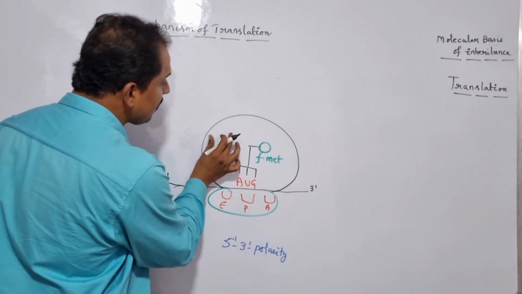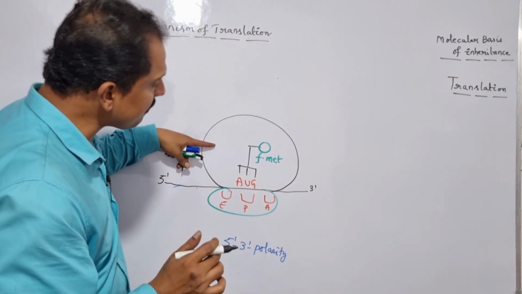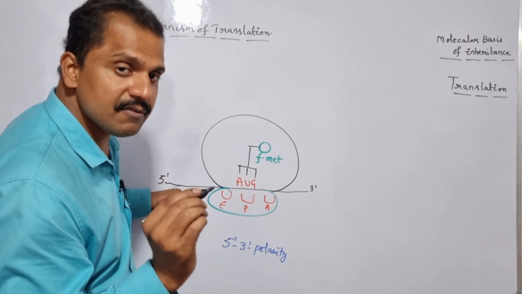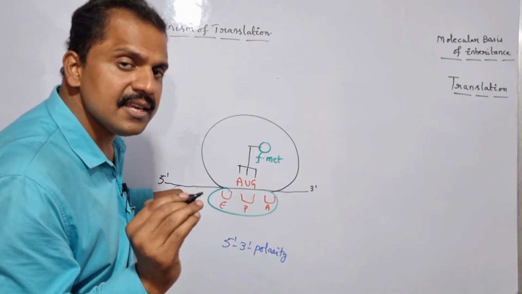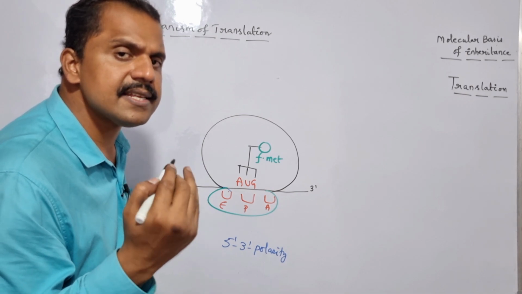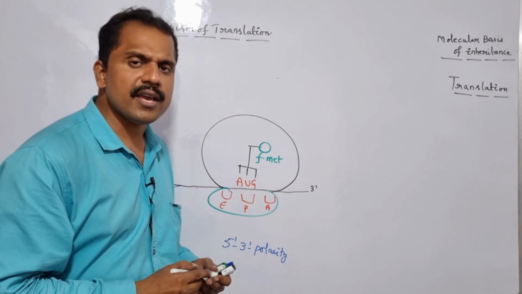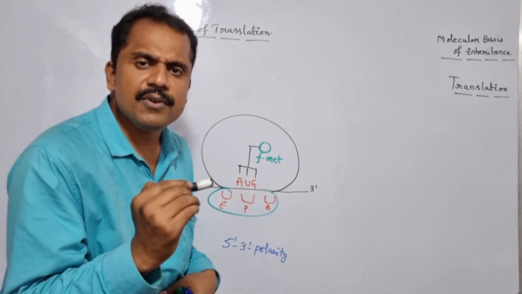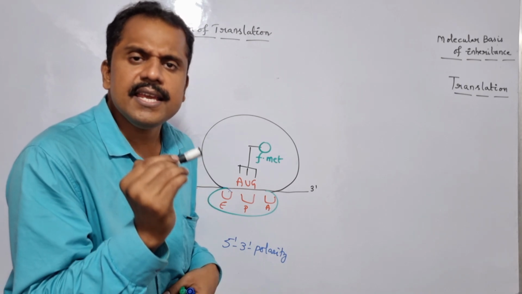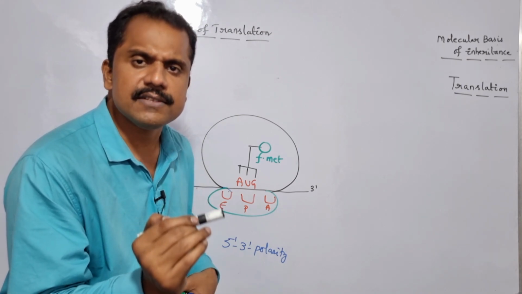So here it is nothing but the large subunit of the prokaryotic ribosome. Once the large subunit of the prokaryotic ribosome remains in association with the small subunit of the prokaryotic ribosome, with this the initiation phase of the translation mechanism in case of prokaryotes has successfully organized. Is it clear? Association of the large subunit with the small subunit of the ribosome indirectly says that the initiation phase of the translation mechanism in case of prokaryotes has successfully organized.